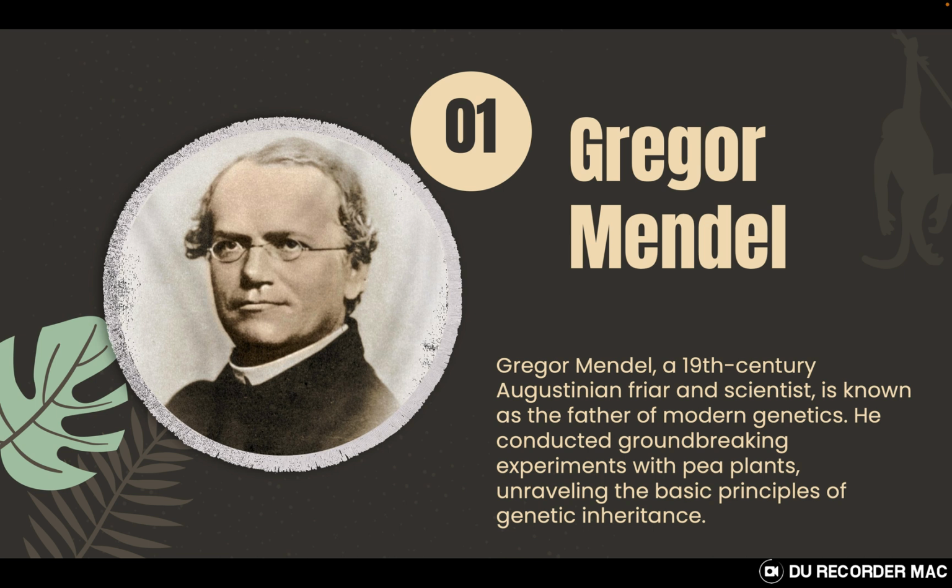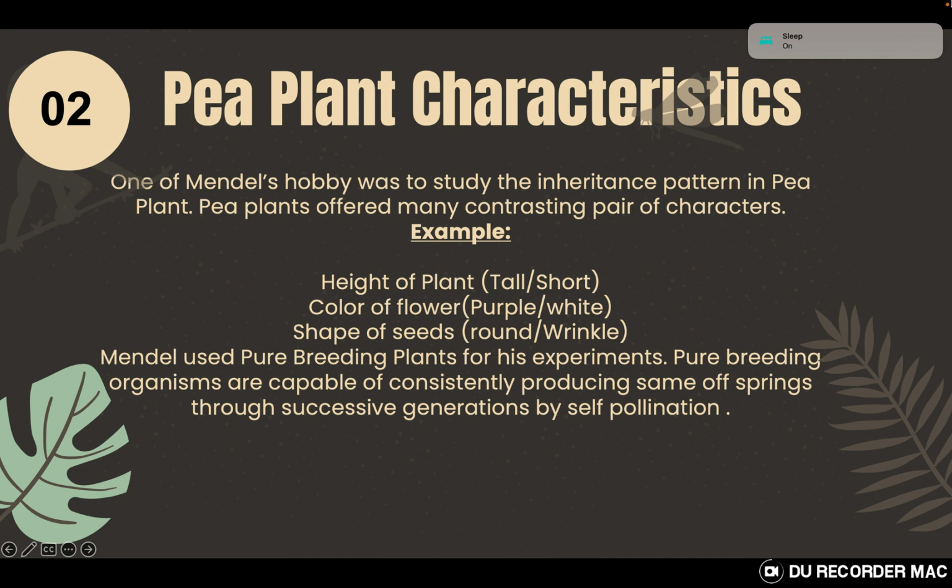So initially he thought that he was going to use mice as his specimen organism, and he did try them, but he found out that taking care of a living organism requires another level of effort and resources, and the nature of the characters is more complex. So he came up with a choice of a living organism which is called pea plants.